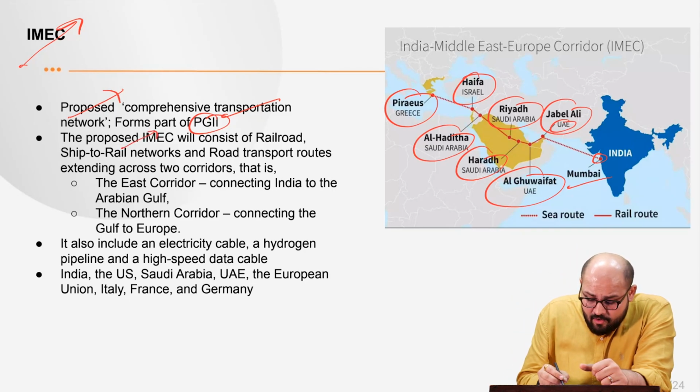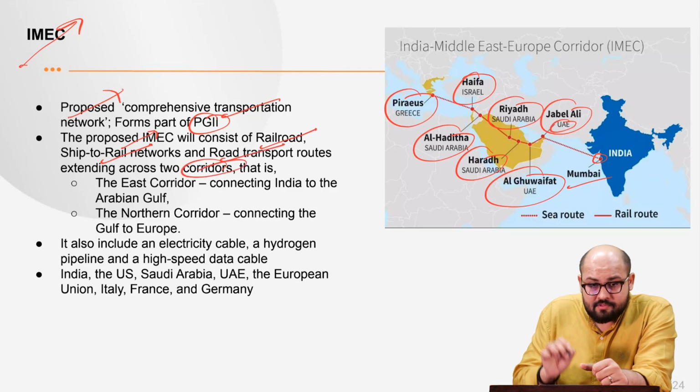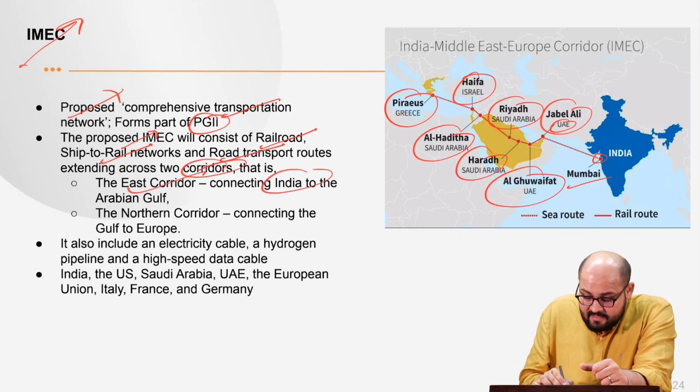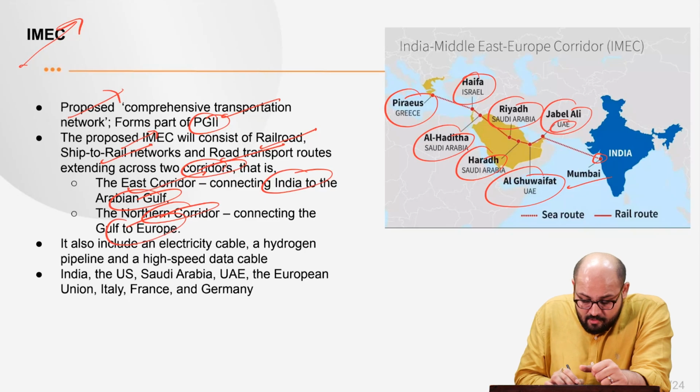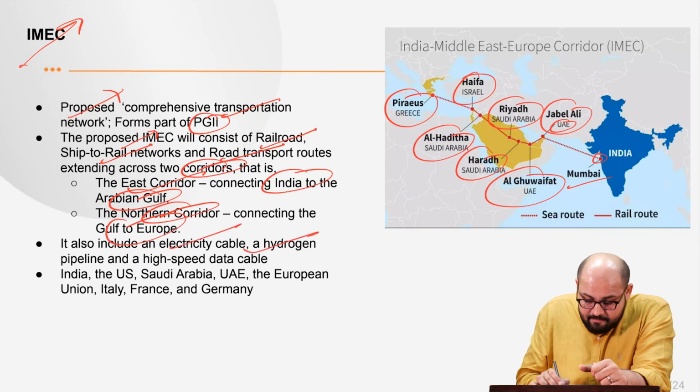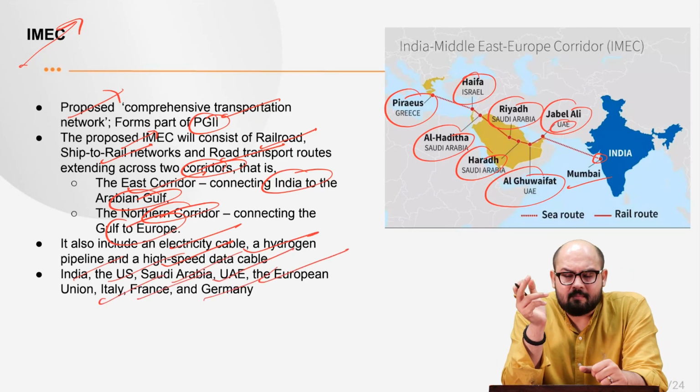Now, the proposed IMEC corridor will consist of railroad, ship-to-rail networks, and road transport routes extending across 2 corridors. The first is the East Corridor, connecting India to the Arabian Gulf, and the second is the Northern Corridor, connecting the Gulf to Europe. It also includes an electricity cable, a hydrogen pipeline, and a high-speed data cable. India, US, Saudi Arabia, UAE, European Union, Italy, France, and Germany are key members of this.